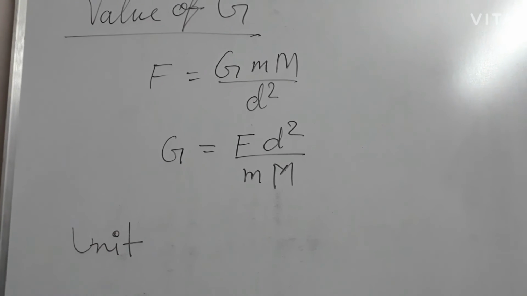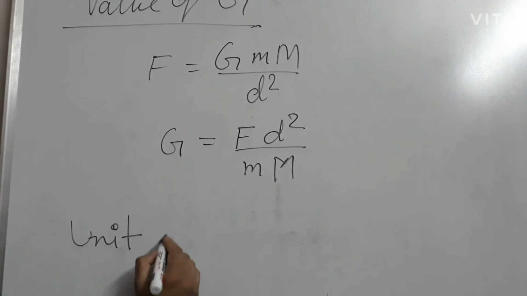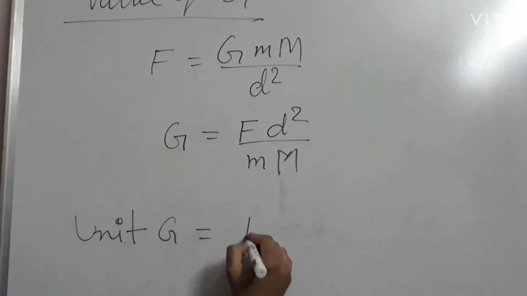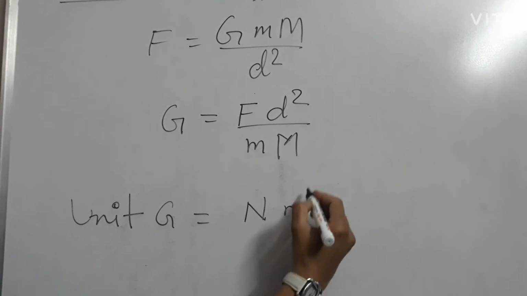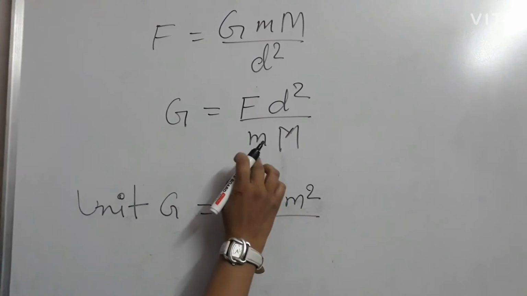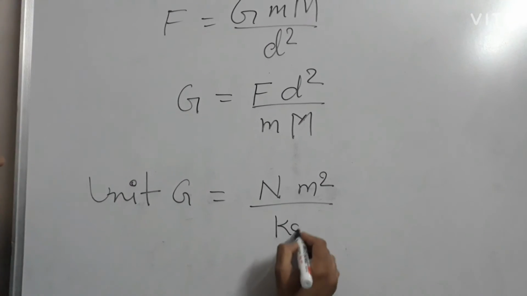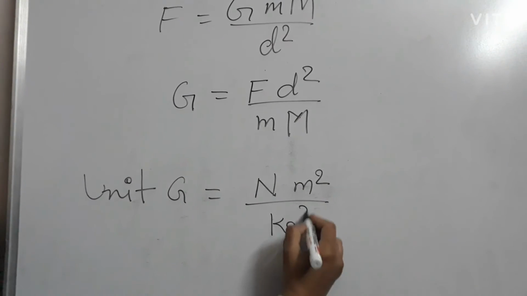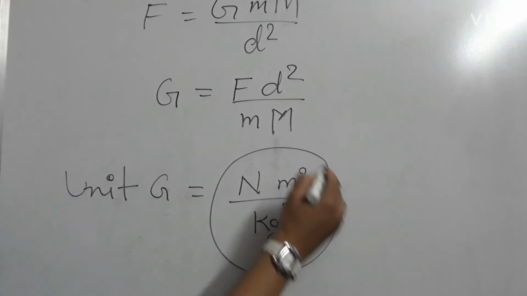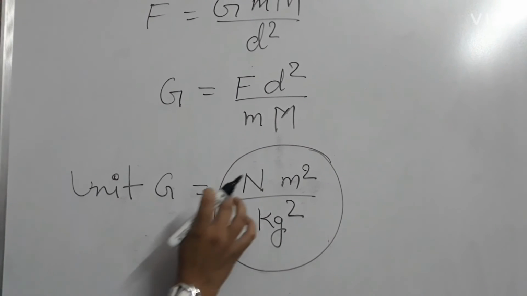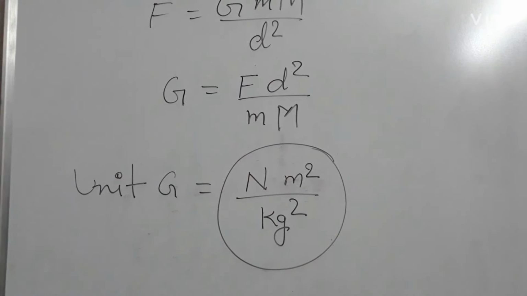The unit of the gravitational constant G will be: F we show in Newton, distance d in meters, so it is meter square, and mass in kilogram, so mass multiplied by mass is kilogram square. So the unit of the gravitational constant capital G is Newton meter square per kilogram square.